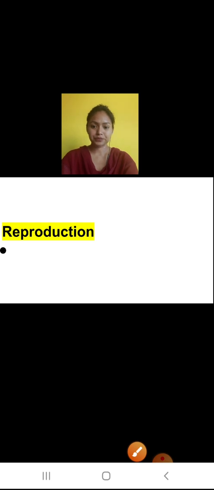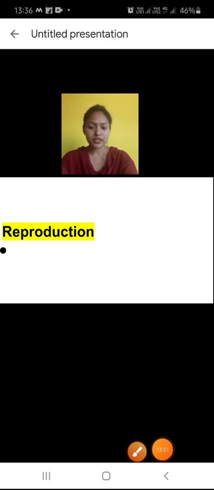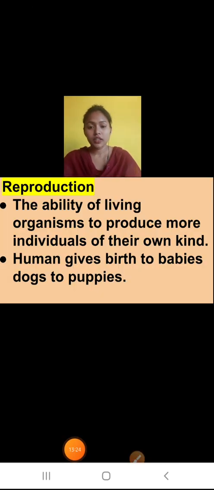So carbon dioxide will come out as the waste product through the process of breathing. Now reproduction. We all know that all living organisms reproduce; they give birth to new ones. That is reproduction. Now the question is, do all living organisms reproduce? Yes, all living organisms reproduce.